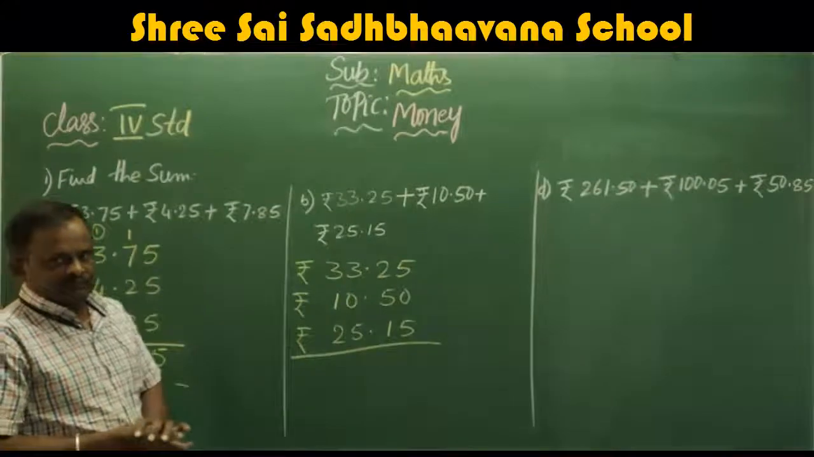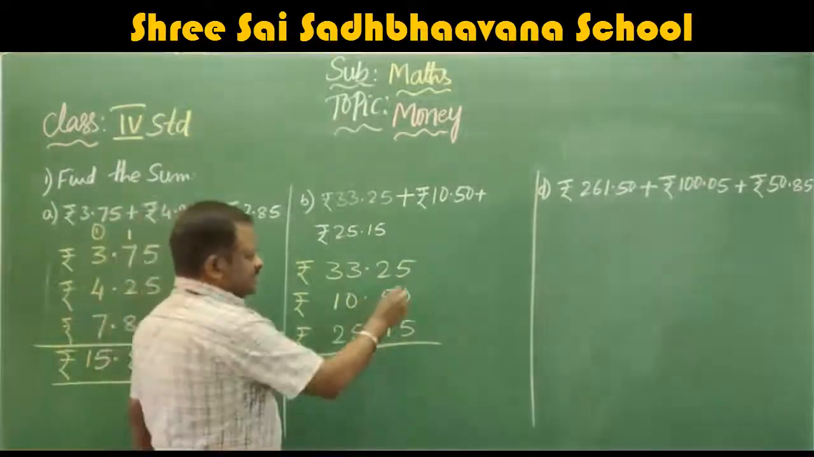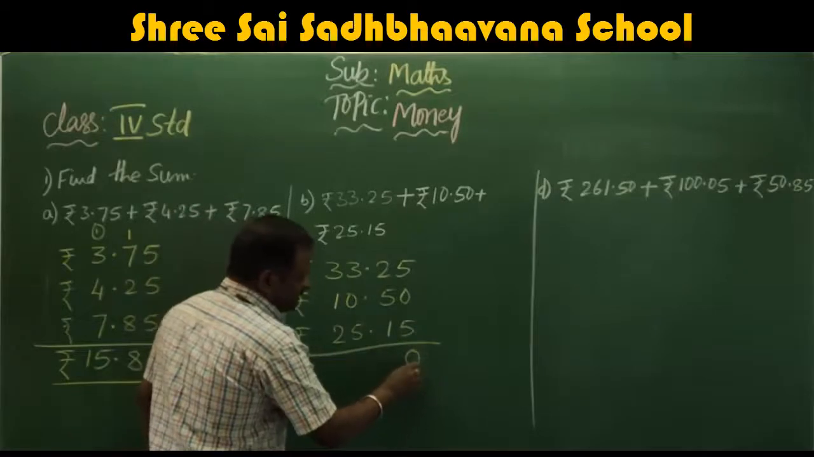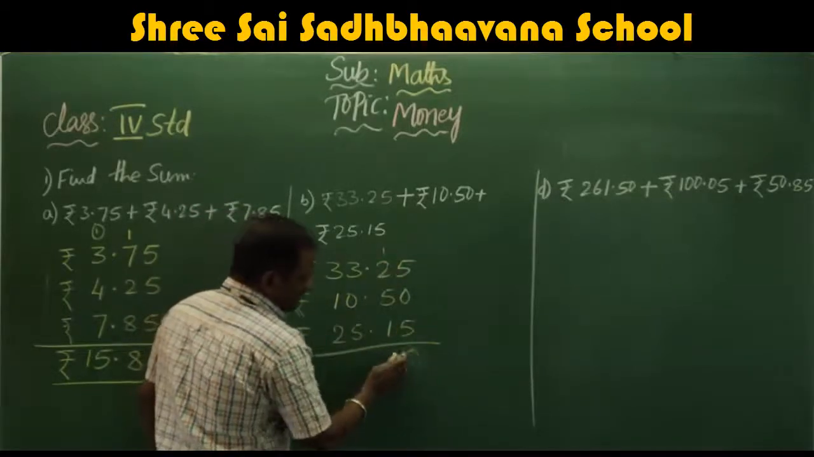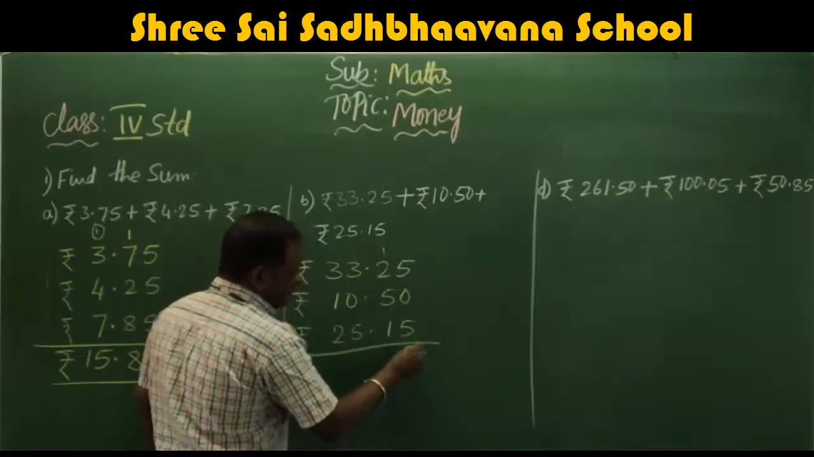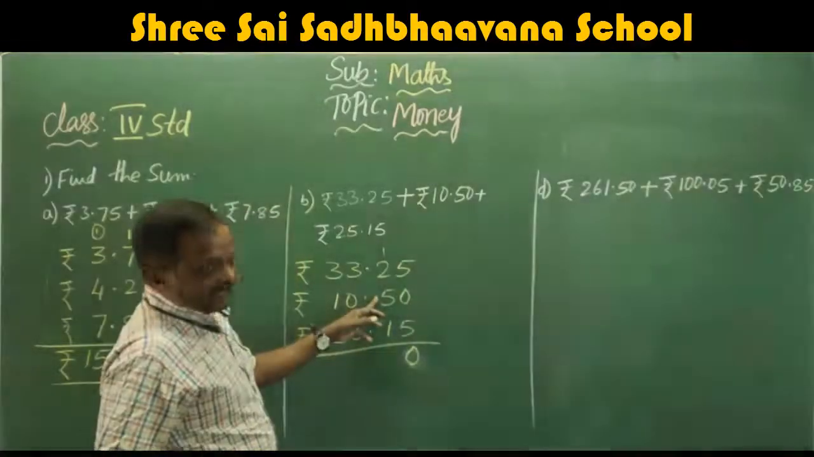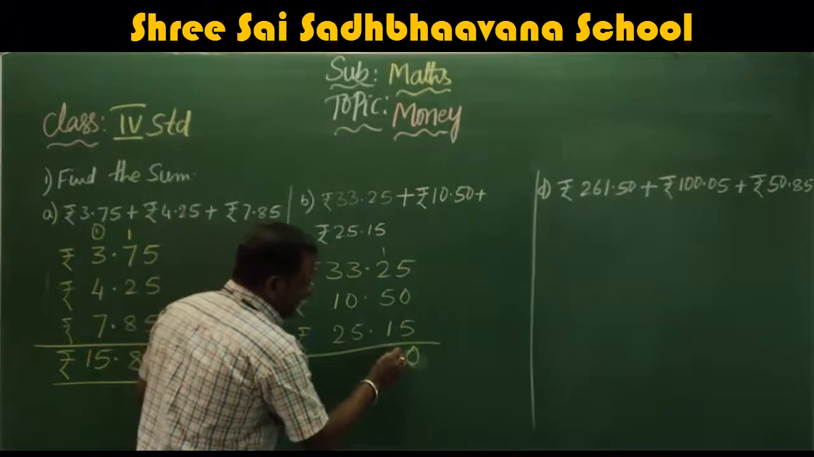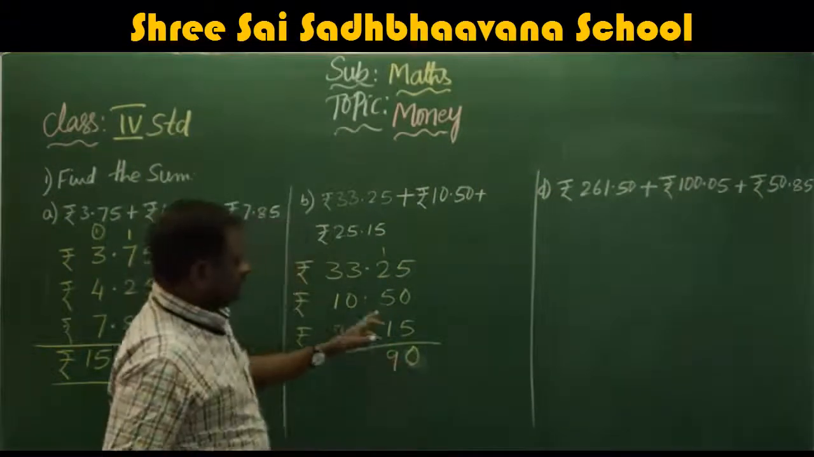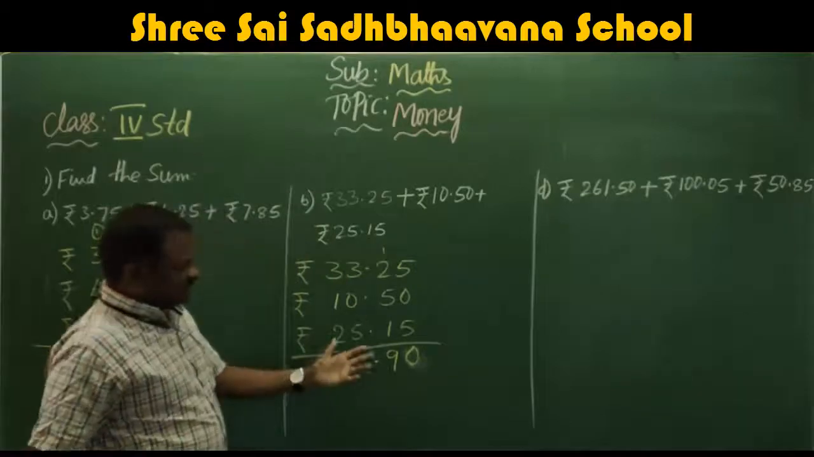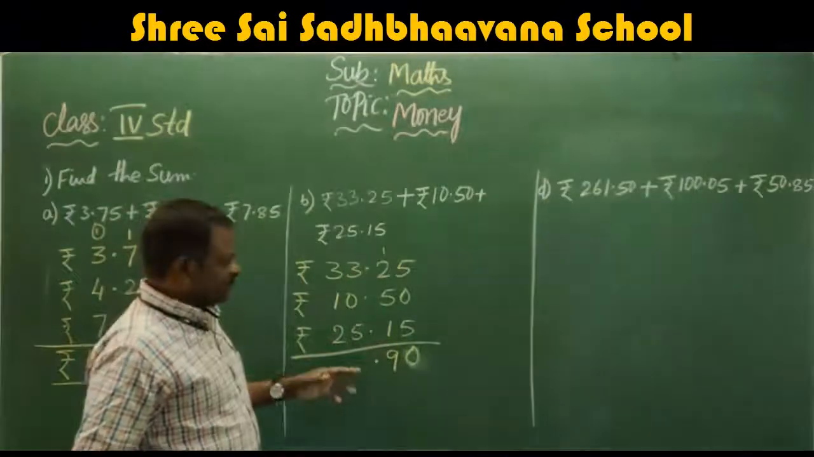Add. Here also same way. 5 plus 5, 10, carry 1. 1 plus 2, 3. 3 plus 5, 8. 8 plus 1, 9. Point, no carry, because here everything becomes 90 paise only.